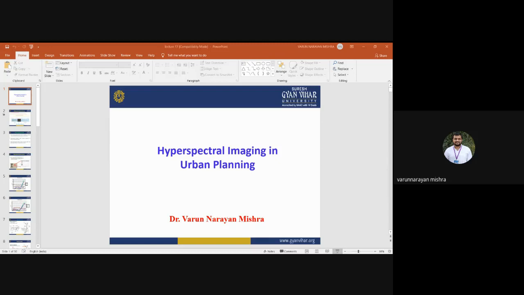So today we are going to discuss hyperspectral imaging, what hyperspectral sensors are, what the characteristics of hyperspectral images are, and how it works in urban planning and urban mapping. Before starting, first we need to know what hyperspectral remote sensing is. It is a remote sensing technology, and it characterizes any object that is not recognized